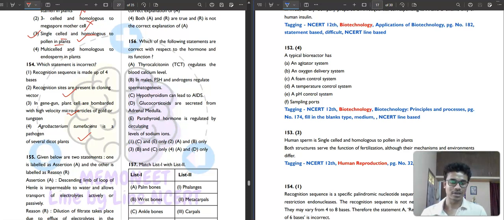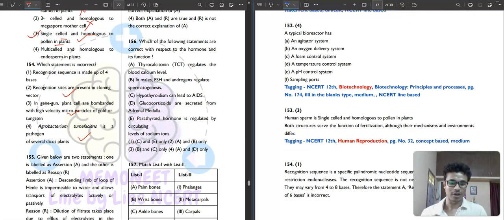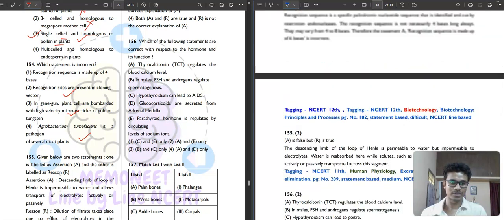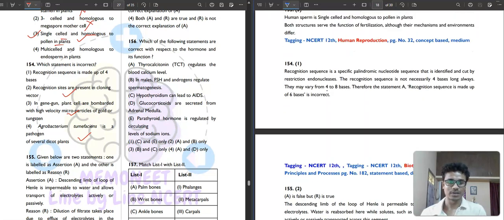Do you think this is correct? A recognition sequence actually varies, generally from 4 to 8 bases. So this statement is the incorrect one. So the first option will be your correct answer.